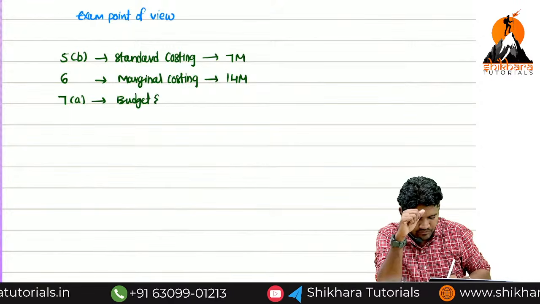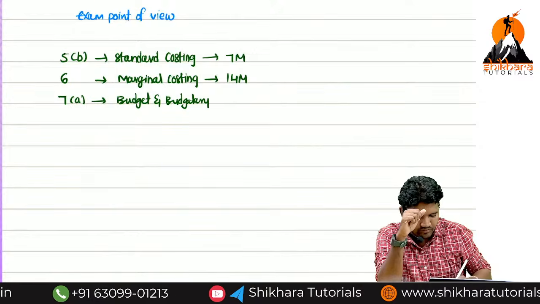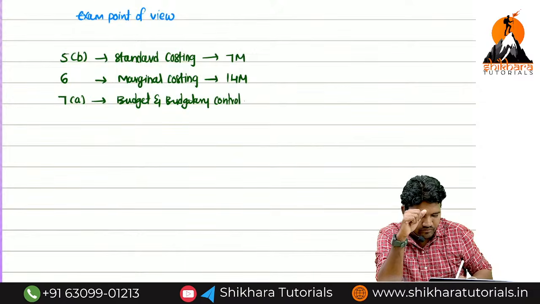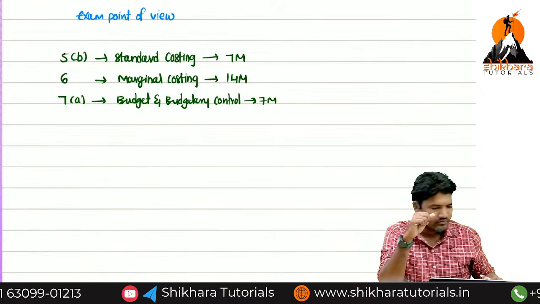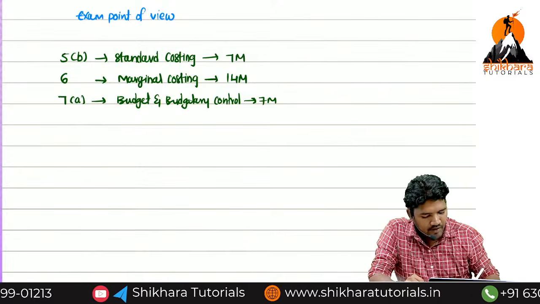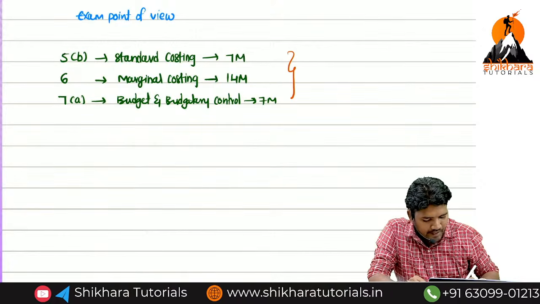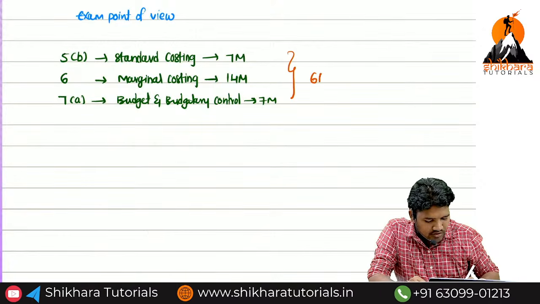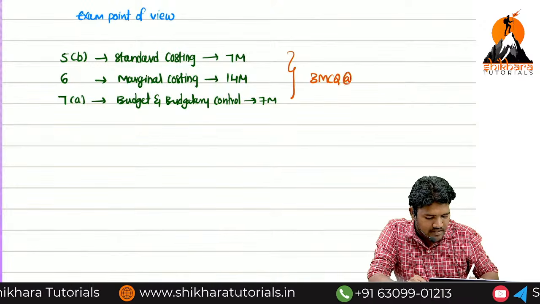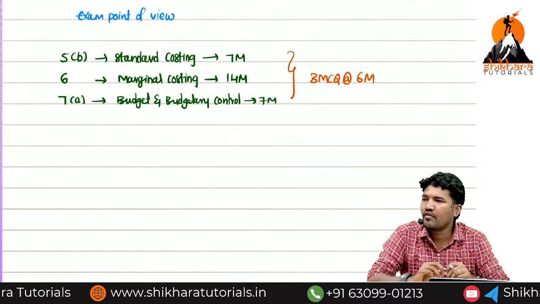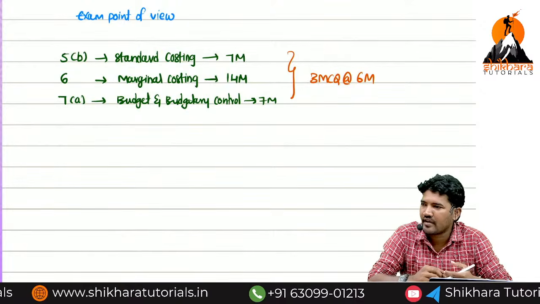budget and budgetary control. From this chapter, you will get 1 7 mark question. Now, apart from these theory questions and practical questions, you will get 3 MCQs, around 6 marks. Sometimes you will get 4 also. So if you get 4 MCQs from these 3 chapters, you are so lucky.